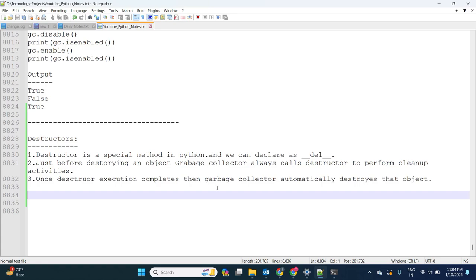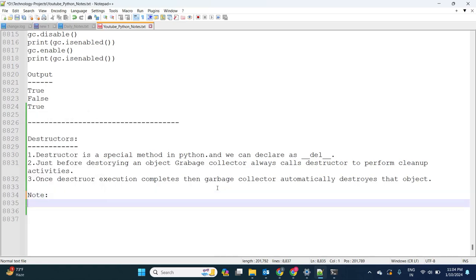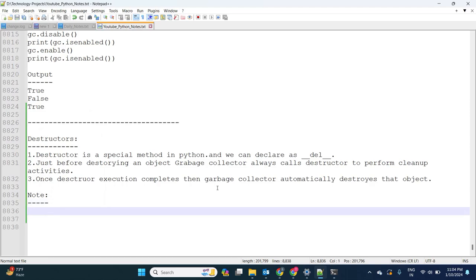So when I'm explaining this point, make sure one point is clear. The job of the destructor is not to destroy the object.